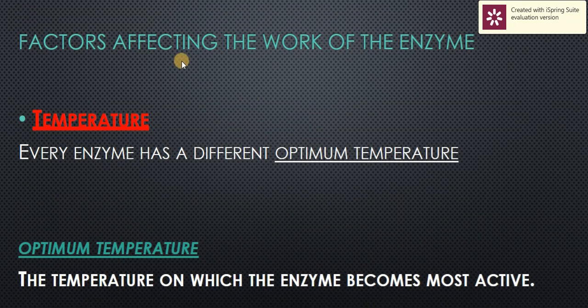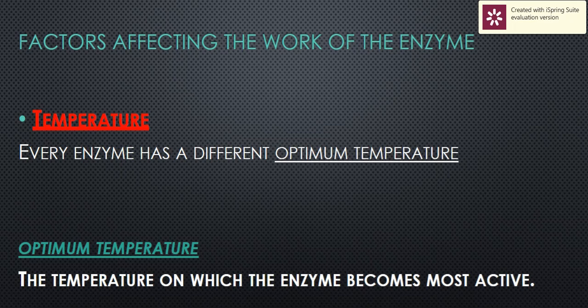Now we are going to talk about factors affecting the work of the enzyme. We said we have two factors, temperature and pH value. The temperature effect on the enzyme: every enzyme has a special temperature, or what is called optimal temperature. And enzymes are sensitive to thermal change.